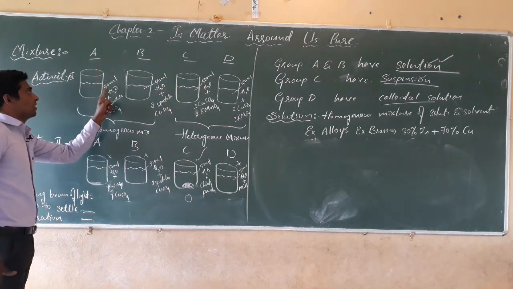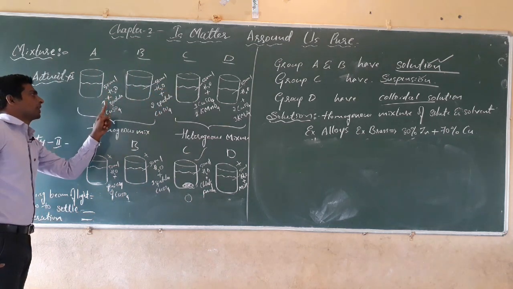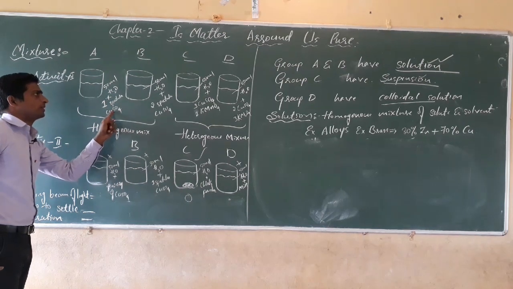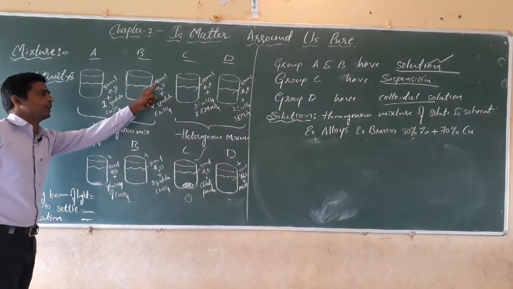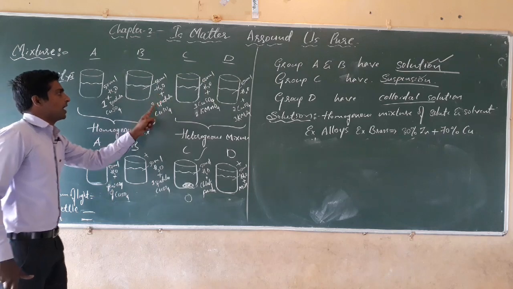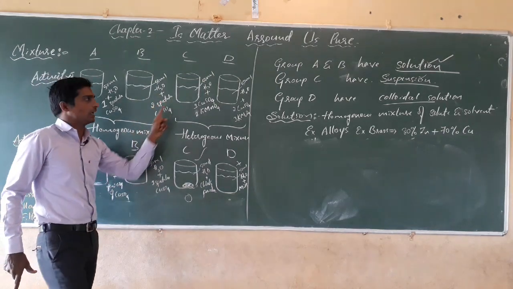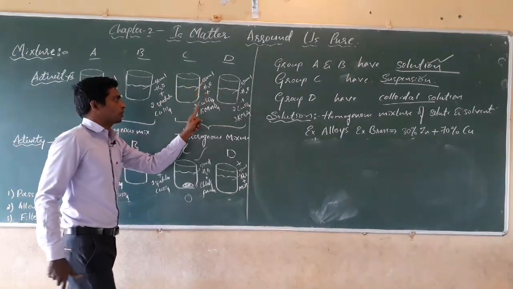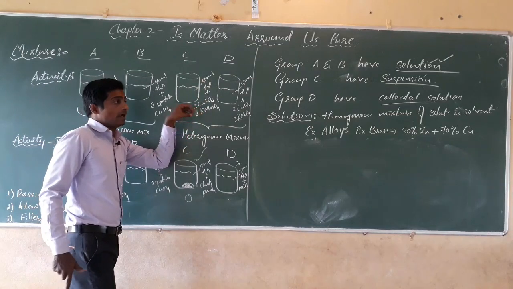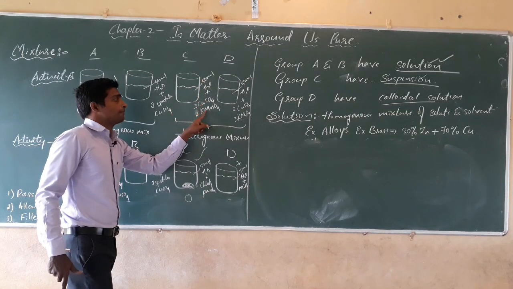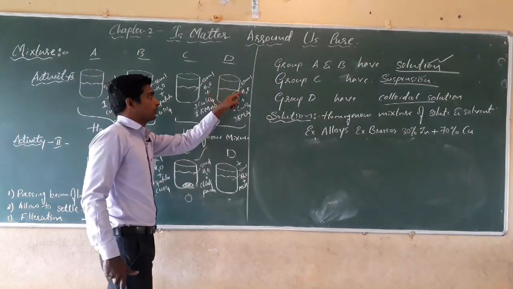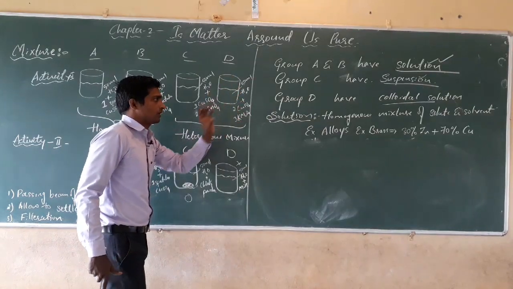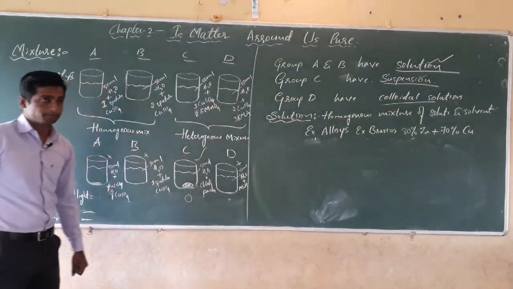For Group A, we give 1 spatula full of copper sulfate. For Group B, 2 spatulas full of copper sulfate. For Group C, different quantities of copper sulfate and potassium permanganate. And for Group D, different quantities of copper sulfate or potassium permanganate.